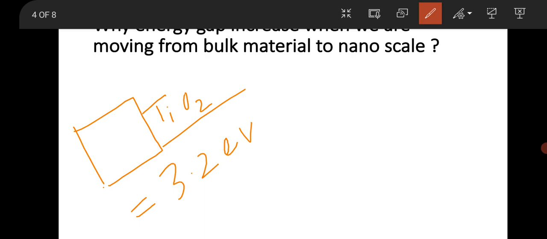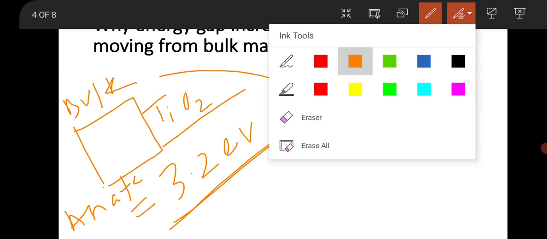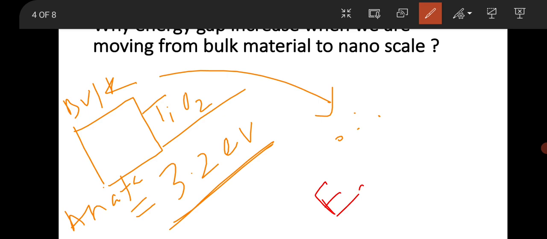So for the anatase phase, the energy band gap is 3.2 electron volt. Suppose you are in this bulk TiO2. Okay, you are moving to nano. Suppose you are making some TiO2 nanoparticles. You will observe that this energy band gap Eg will be greater than 3.2 electron volt.